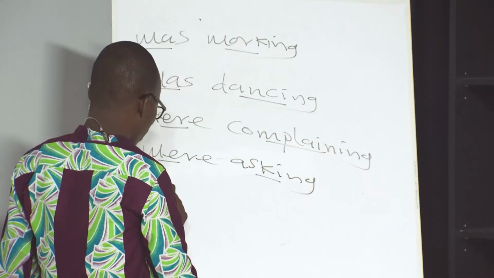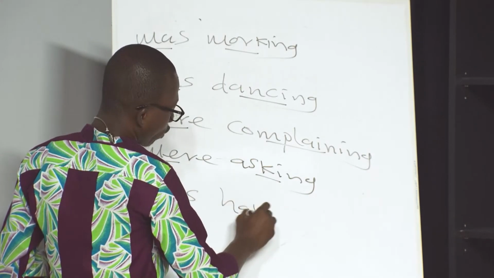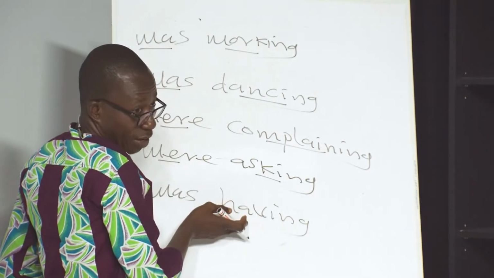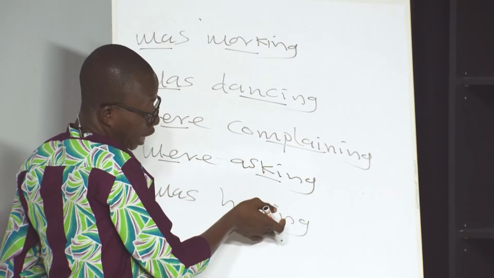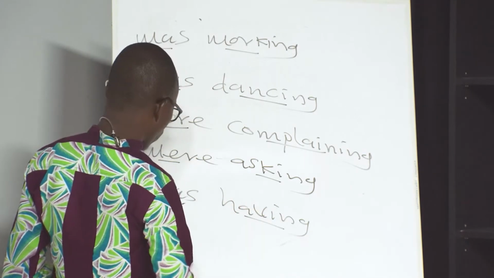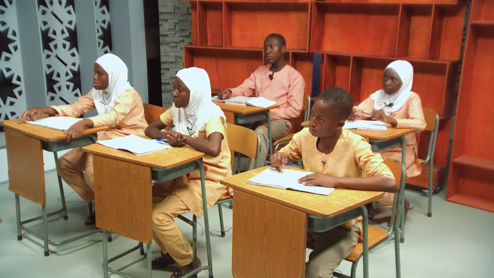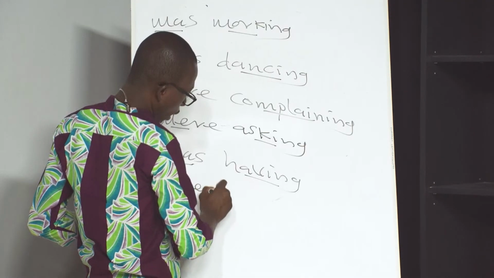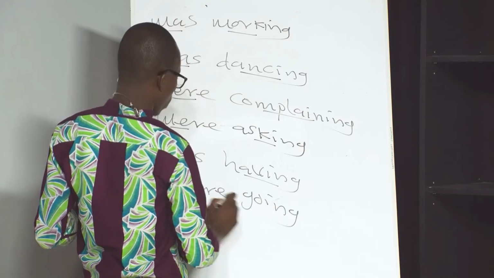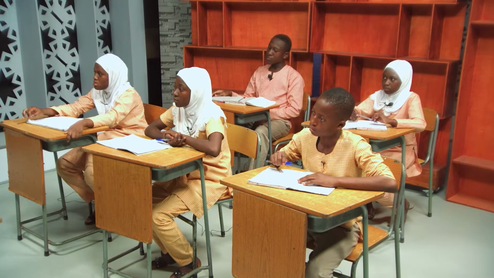Okay, so was having. Good. I like that. You see, the verb have can take the ing form here. Good. Then your last one. They were going to the sports stadium. We're going. Good. You're also right in your examples.